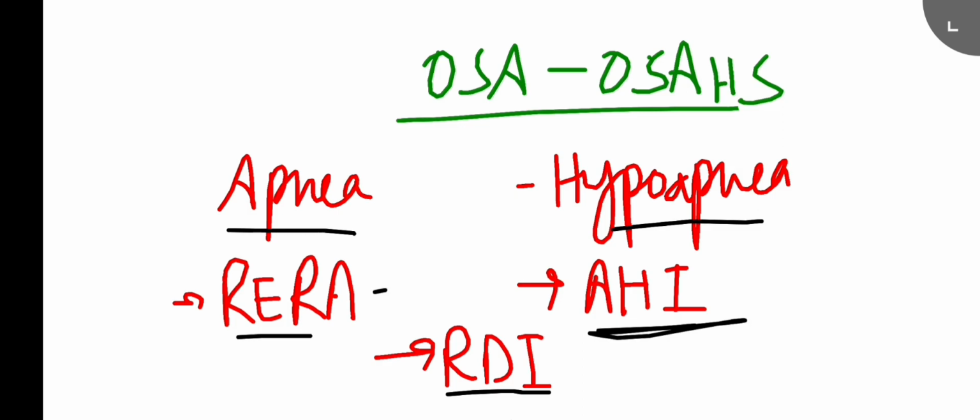So apnea hypopnea index is number of apneas and hypopneas in an hour, but this respiratory disturbance index includes all these apneas, hypopneas, as well as respiratory effort related arousals. So these are the definitions.